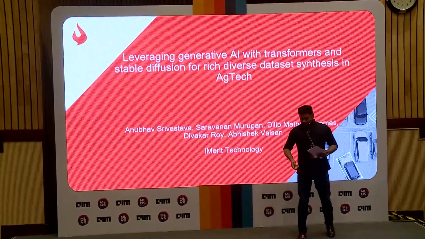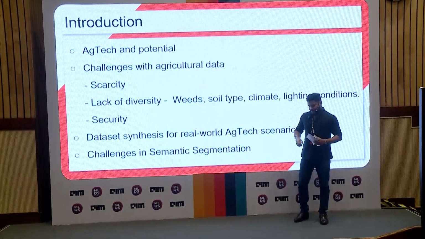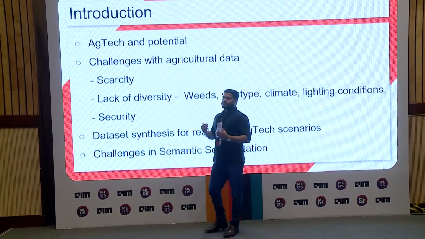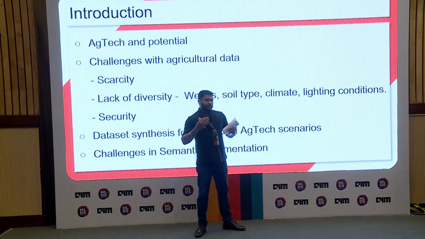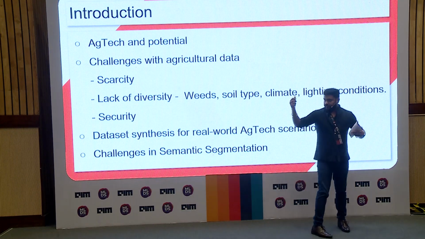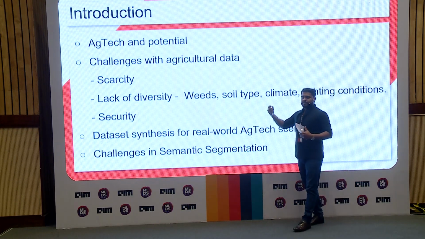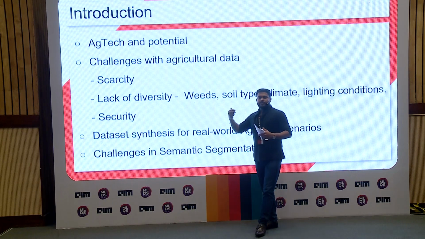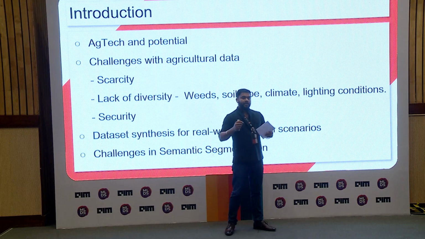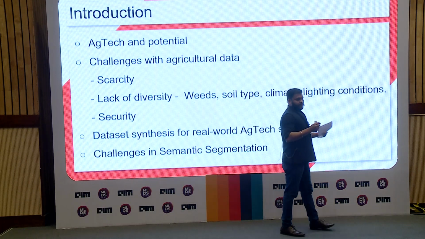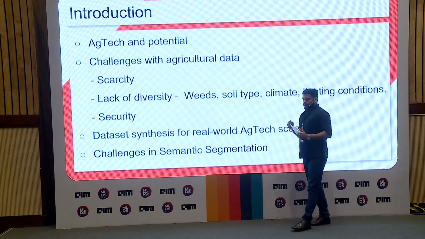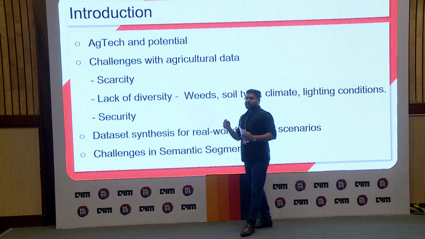Now, let's have an introduction around this paper. We at iMerit have been working on a lot of agriculture-based projects. One thing we found common between all these projects, we have listed a few of them. They are scarcity. If you go to Google and search for some open source data set, either you won't get it, or they are not up to the mark in terms of the segmentation and the labeling of the data sets. And apart from this, there's a lack of diversity in the data set.